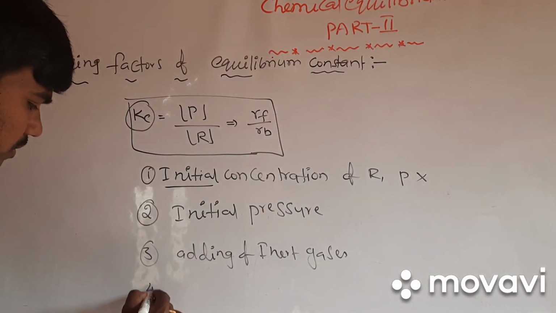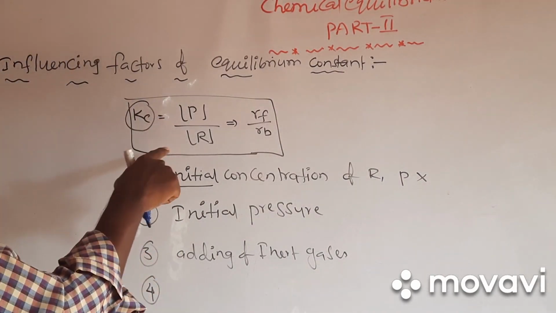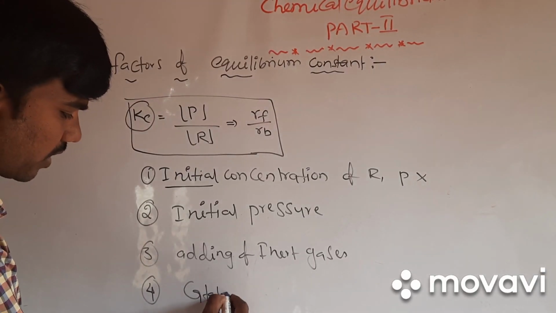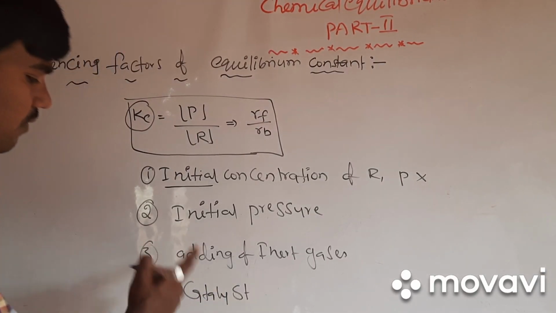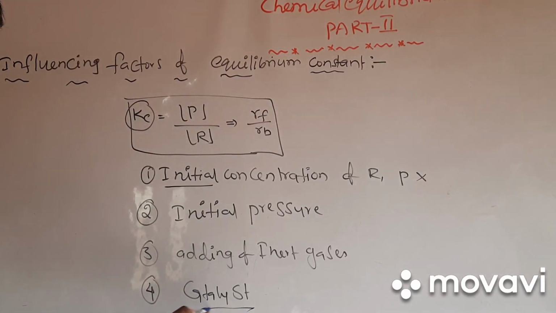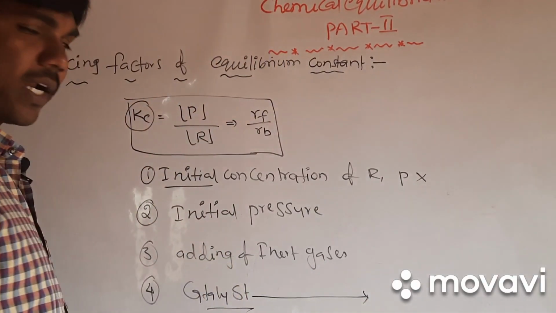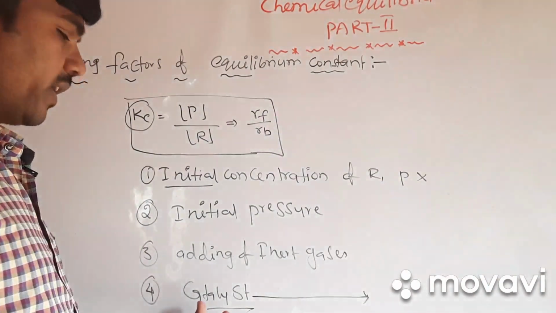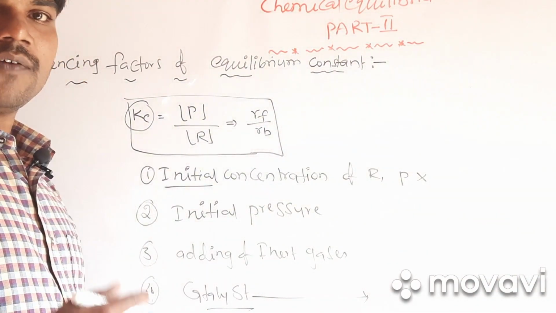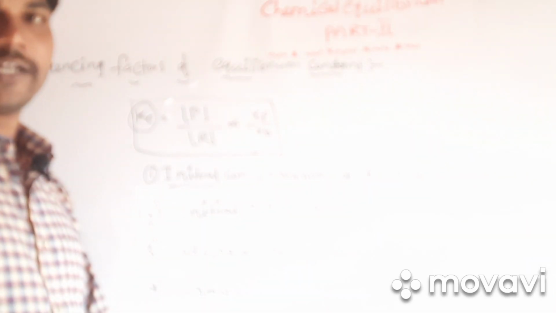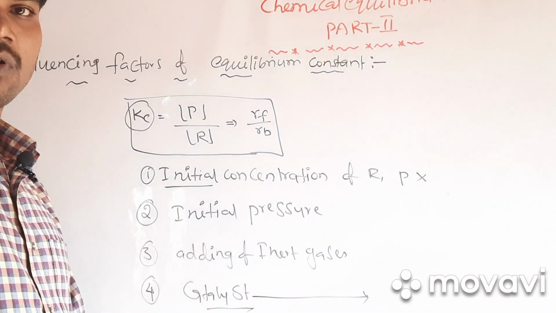And the fourth one which will not influence the equilibrium constant is the catalyst. What is the role of a catalyst in a chemical reaction? Actually, a catalyst is a chemical substance which will enhance the speed of a reaction, but it does not chemically participate in the reaction.